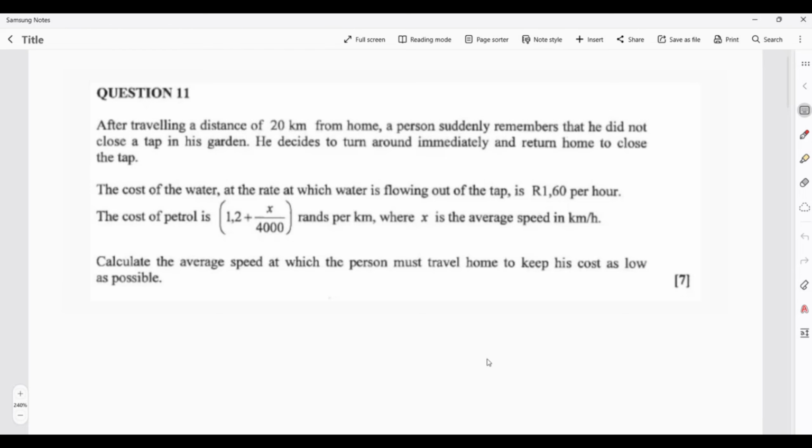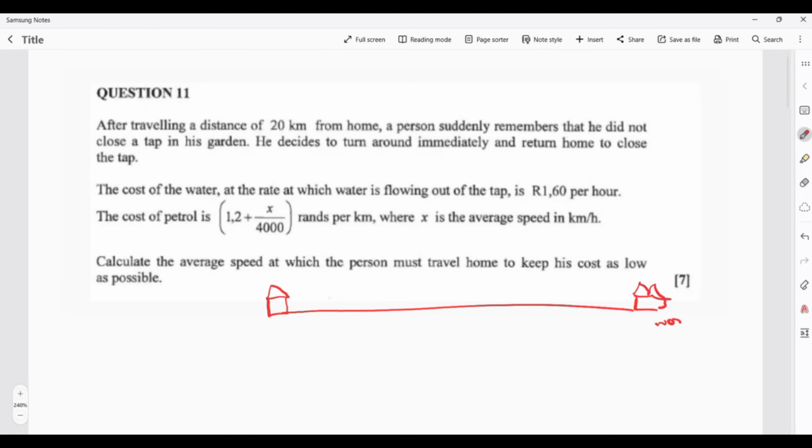That was just the information. They say calculate the average speed at which the person must travel home to keep his cost as low as possible. To explain this question, what is happening here? We have a person, maybe moving from his home to a workplace.